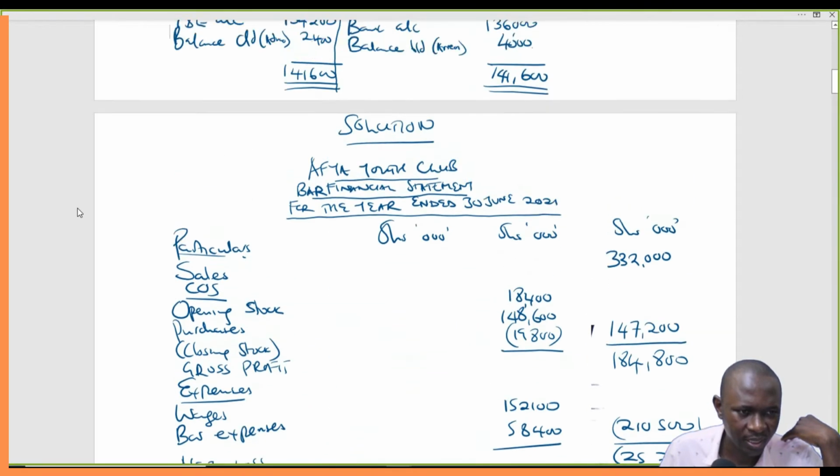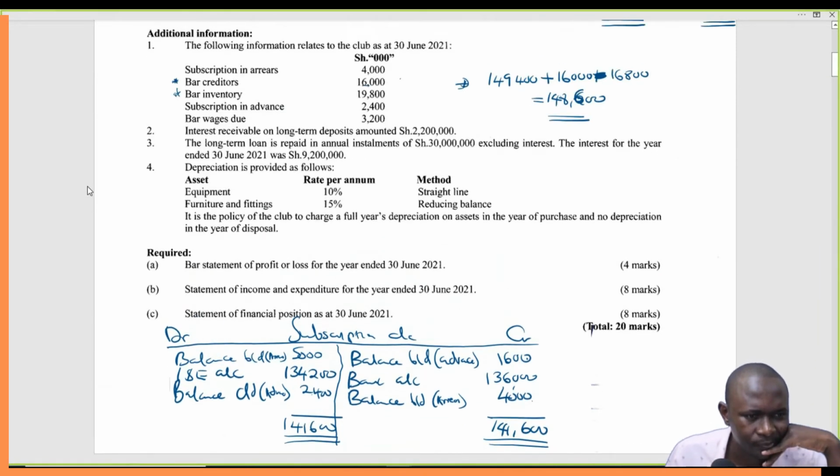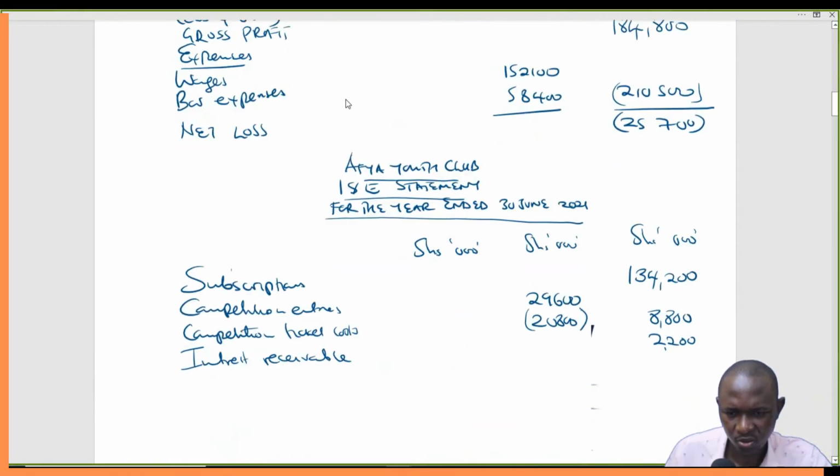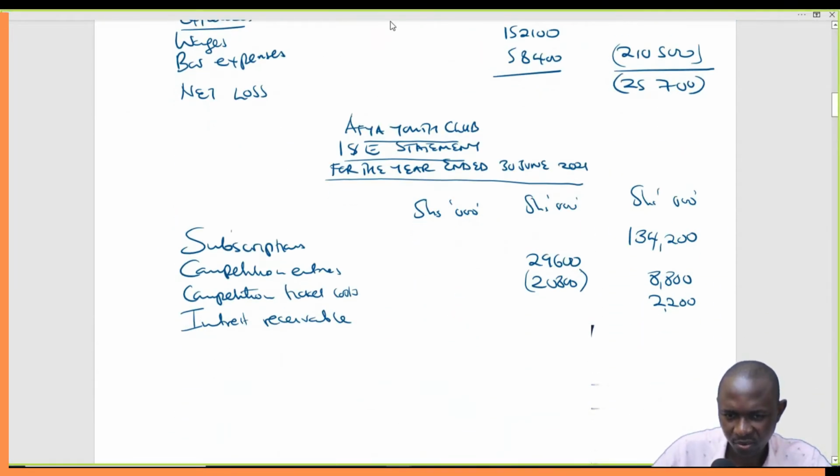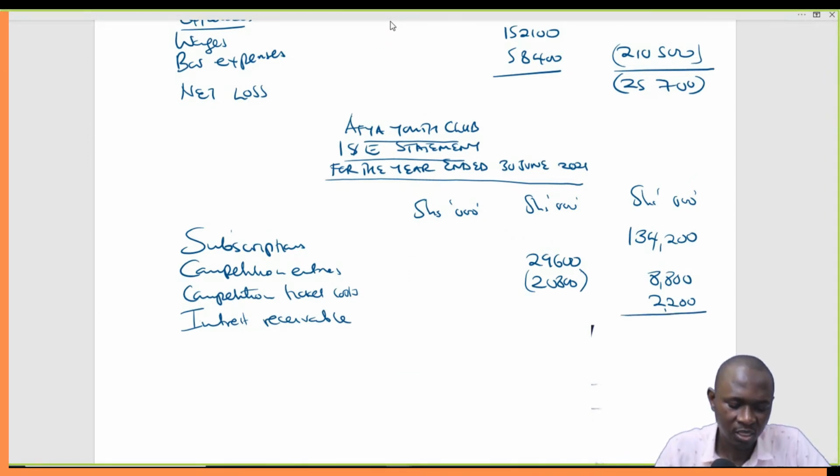Do you have any other income? Check again. Interest receivable, annual income repaid, depreciation, I think we don't have any. So we work with this. Let's get the total here. 134,200 plus 8,800 plus 2,200.